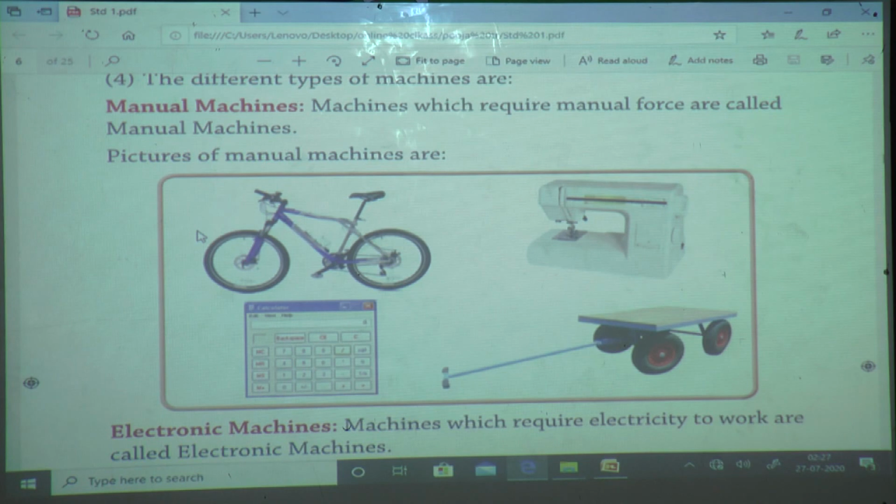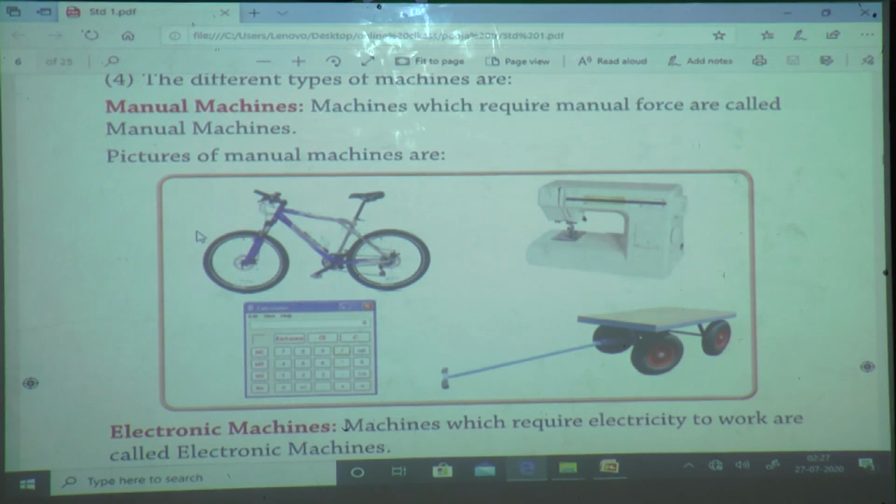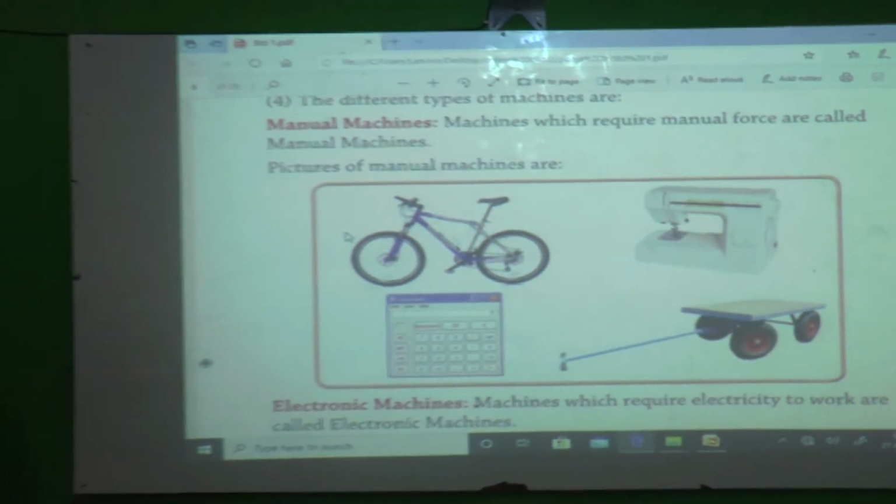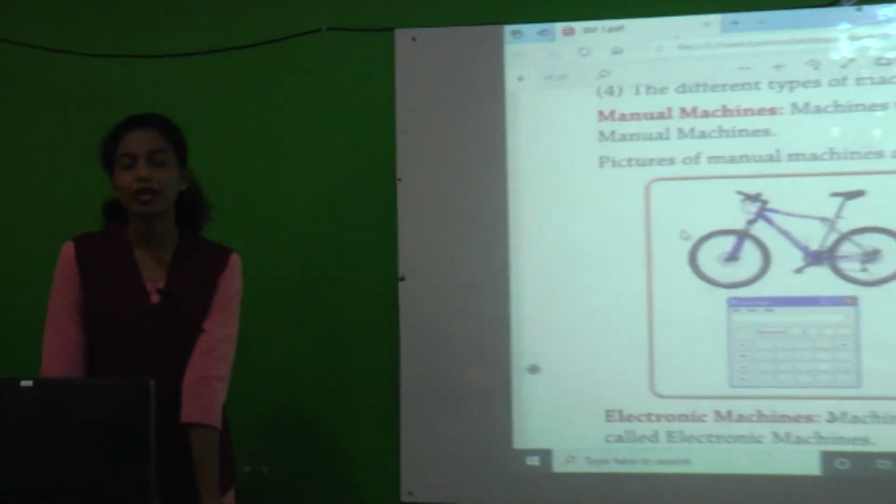And what is the homework for you? You have to find out the electronic machines at your home, from your home only. No need to go here and there. You have to find out electronic machines and write down the names of these machines in your computer notebook.